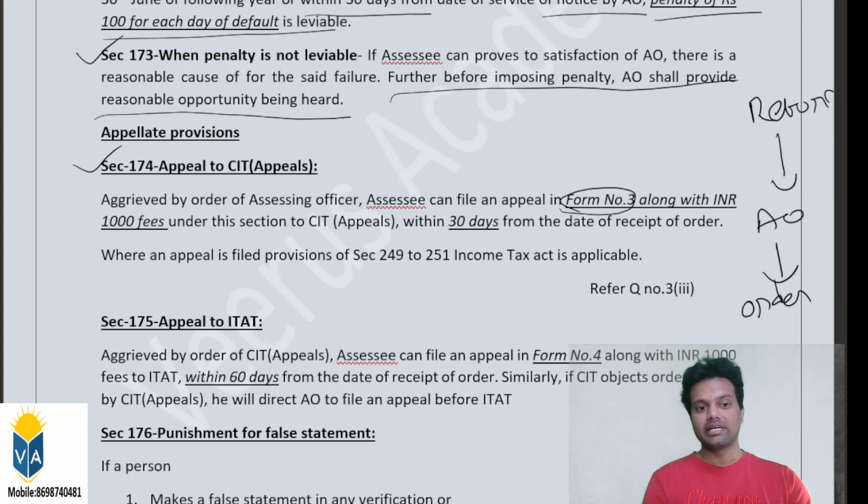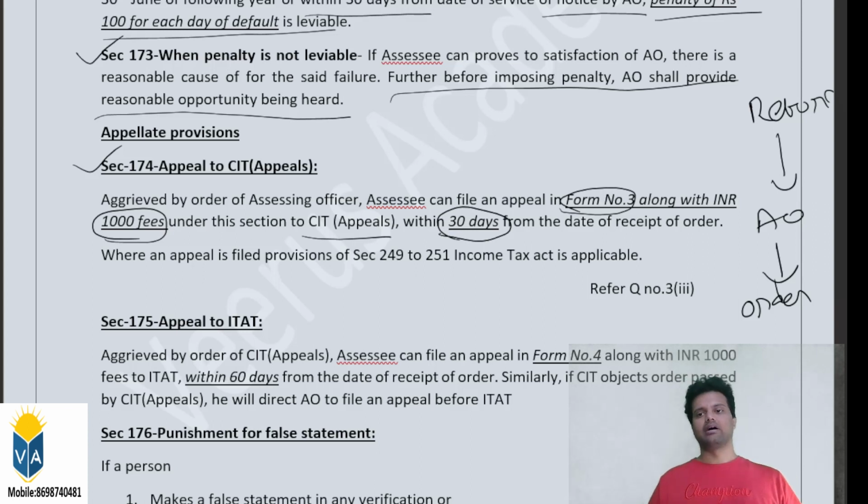Form number 3, along with INR 1000 fees, you need to pay. The minimum fee is 1000 rupees because there are some logistic and stationery costs from the department side also. So for that, this 1000 rupees fee will be levied. The appeal to the CIT appeals must be filed within 30 days of receipt of the order. After receiving the order of the assessing officer, from there the SSC has 30 days and the right to file an appeal before the CIT appeals.